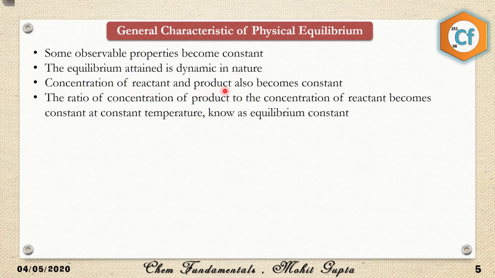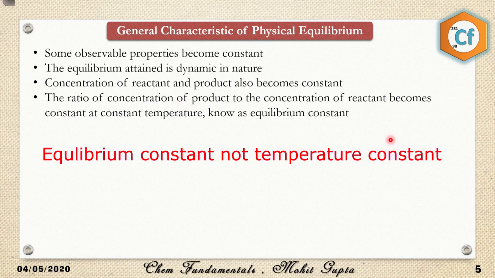The concentrations of reactant and product also become constant. As I said, some physical properties become constant, so concentration is also an example of a physical property. After that, the ratio of the concentration of product to the concentration of reactant becomes constant at constant temperature, which is considered the equilibrium constant. So the equilibrium constant is basically the concentration of product divided by the concentration of reactant. Since the concentration of product is constant and the concentration of reactant is constant, if we divide two constants, what do we get? A new constant, and this new constant is considered the temperature constant.